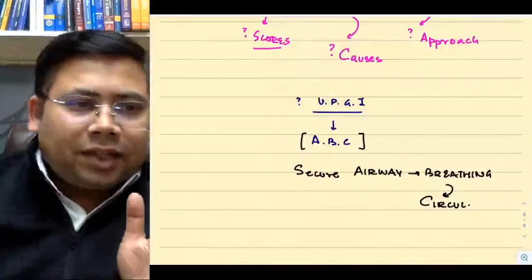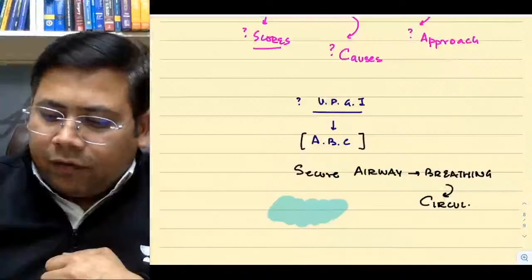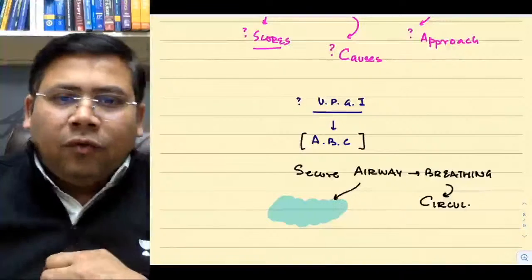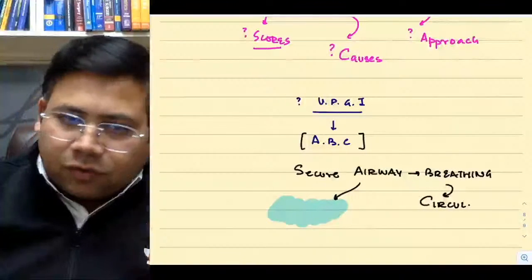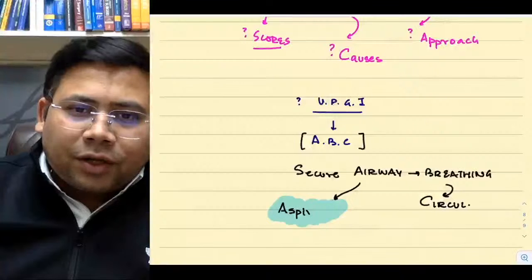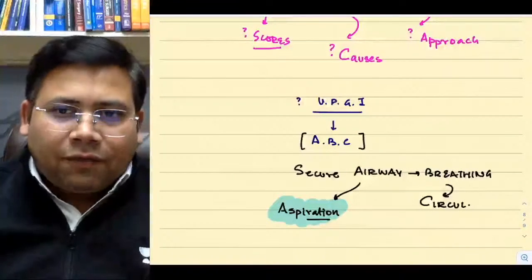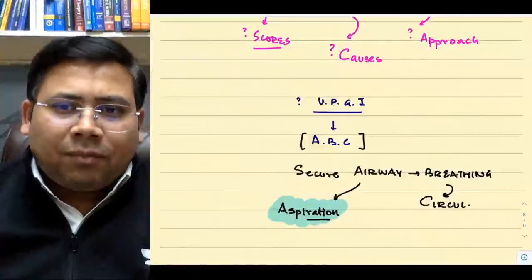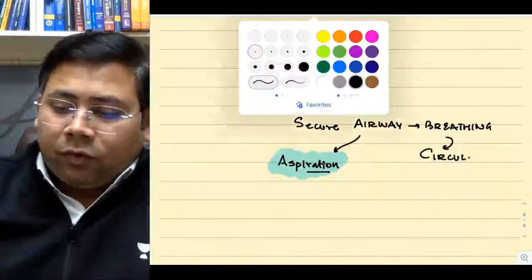Why are these 3 things very important? Because if you don't secure the airway, you will have the least chances of patient survival, because of the increased risk of aspiration. So don't say that you will start with IV PPIs first. Airway, breathing, circulation are the 3 most important things that you have to do.